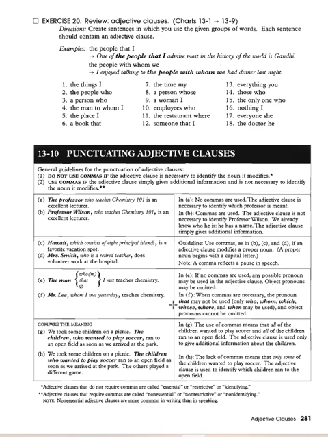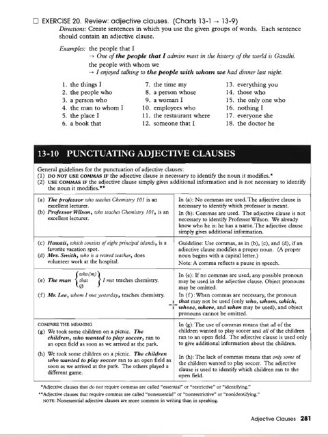Punctuating adjective clauses. Do not use commas if the adjective clause is necessary to identify the noun it modifies. Use commas if the adjective clause simply gives additional information and is not necessary to identify the noun it modifies. So A, the professor who teaches Chemistry 101 is an excellent lecturer.